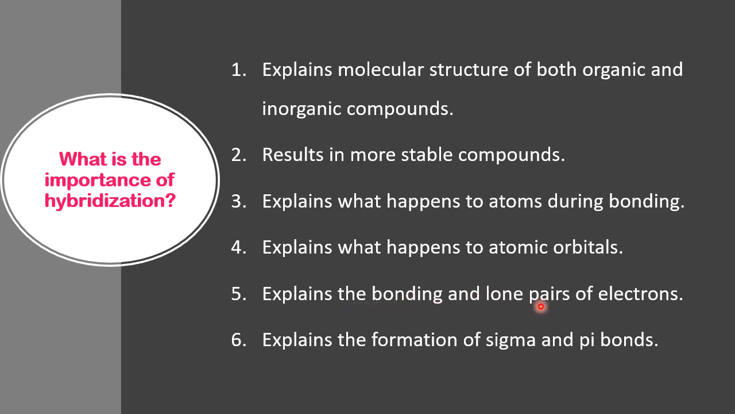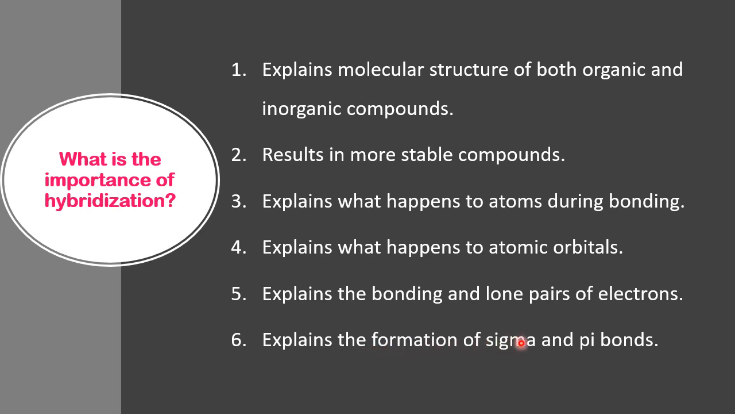It explains the bonding and lone pairs of electrons. If a single electron is there, it is merging with what type of single electron? What type of bonding is formed? That also is explained by hybridization, so it is also a very important point.